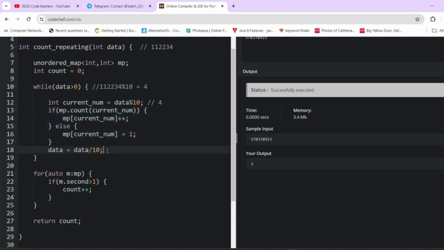So then we will do data is equal to data divided by 10. So what was data currently? Data was 1 1 2 2 3 3 4. Now we will be doing divided by 10. What will it give? It will give 1 1 2 2 3. So the last 4 will be automatically removed from here.